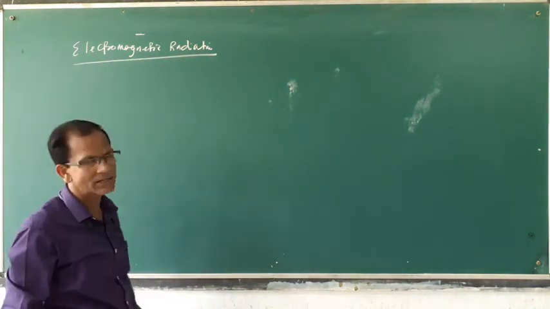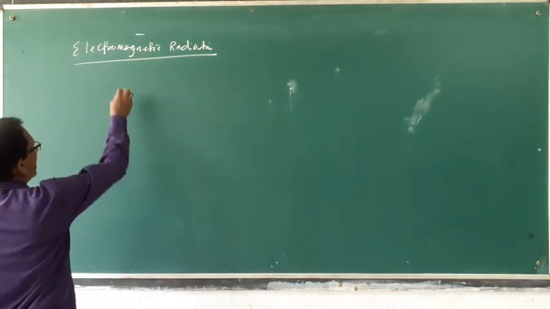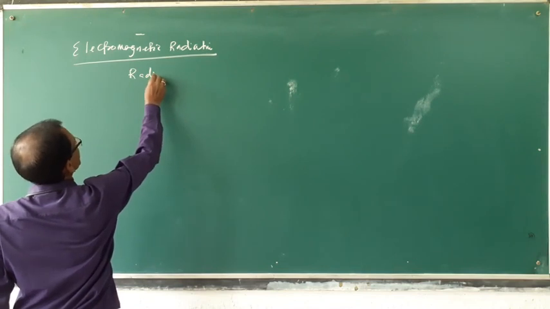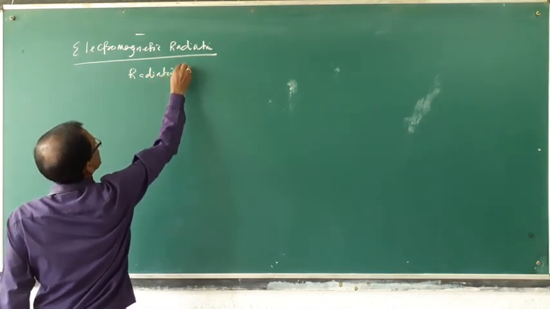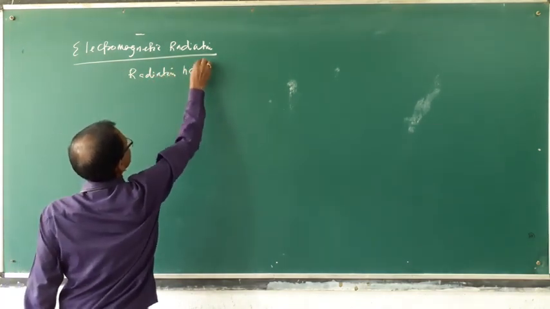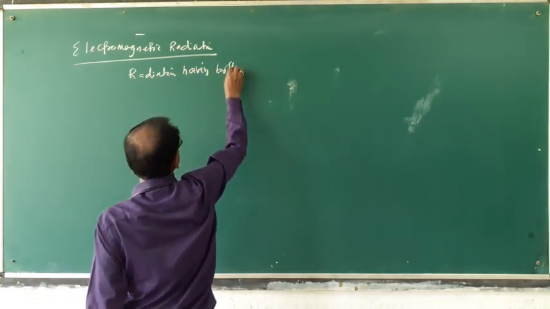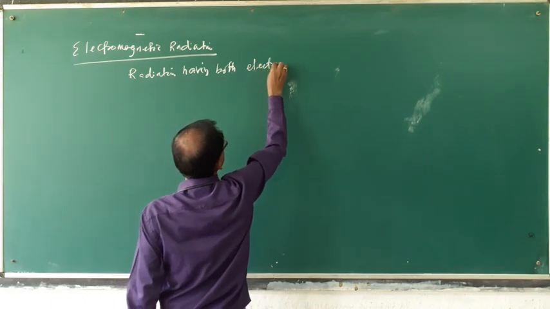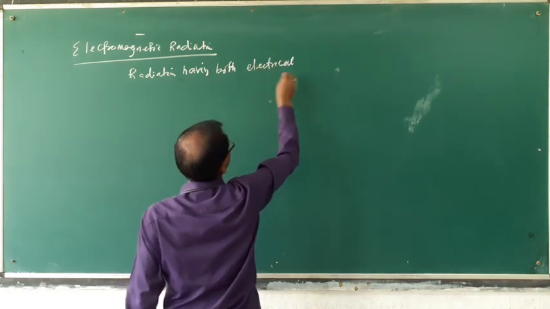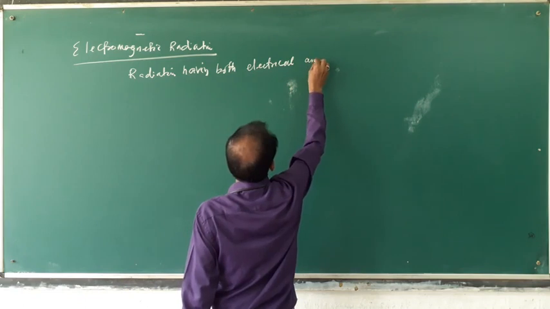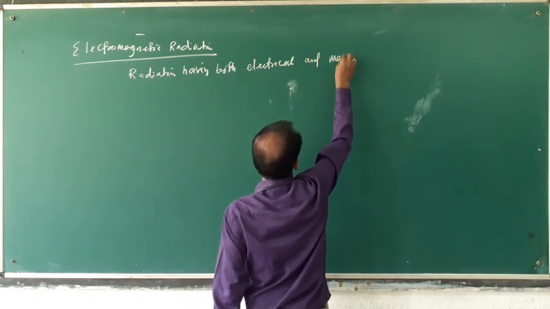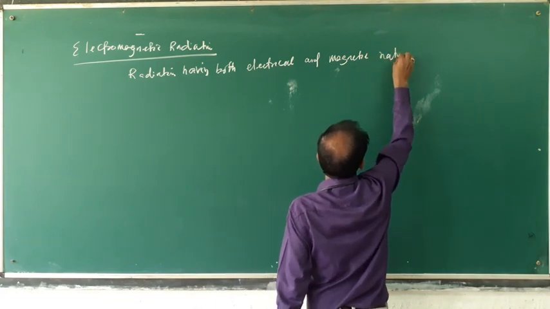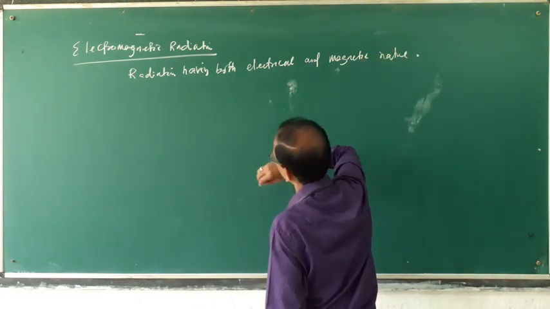Electromagnetic radiation means radiation having both electrical and magnetic properties, magnetic nature.